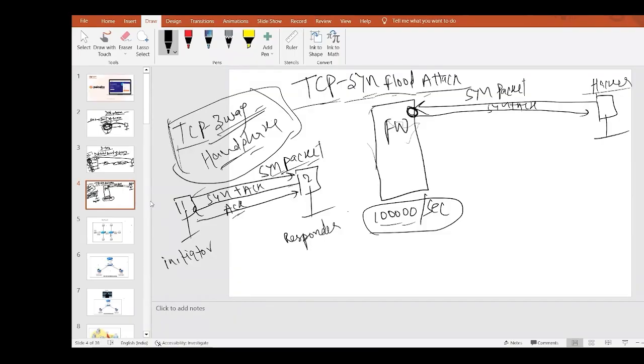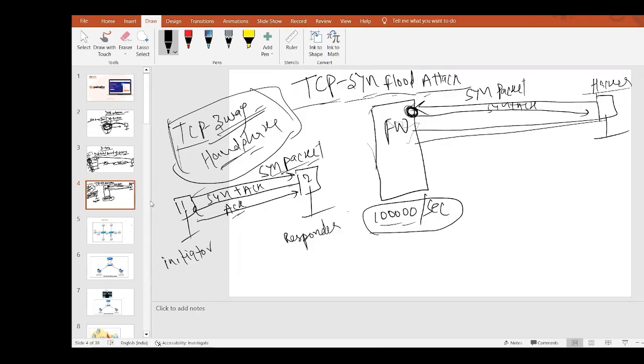But what happens? The hacker is not going to send the third packet. Got it? So my firewall will maintain the session until the TCP timeout. We know the TCP timeout is around 1 hour. So it will keep waiting for the third packet, and the hacker is not going to send it. He is using this kind of software. Then, again, the hacker is going to send lakhs and lakhs of SYN packets.